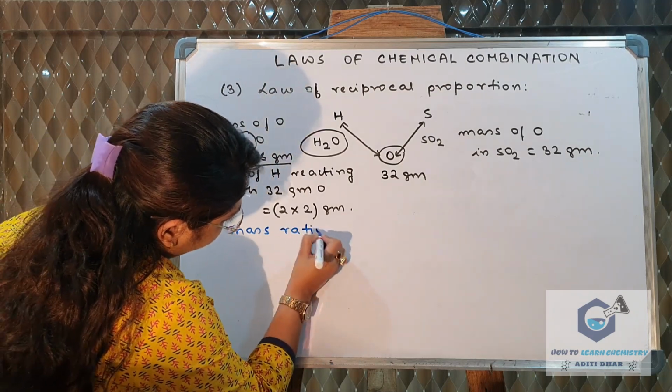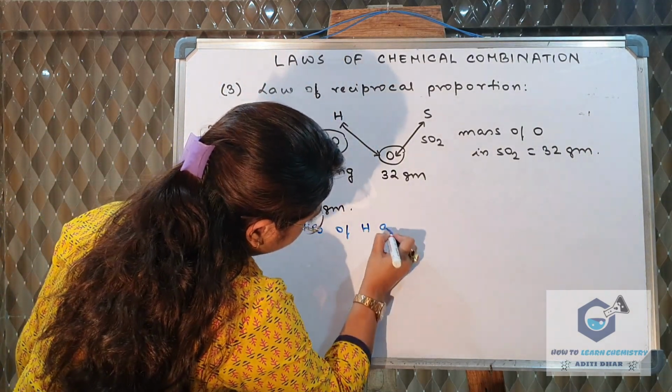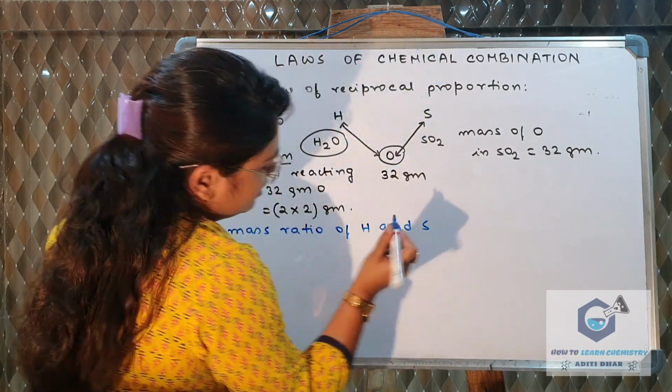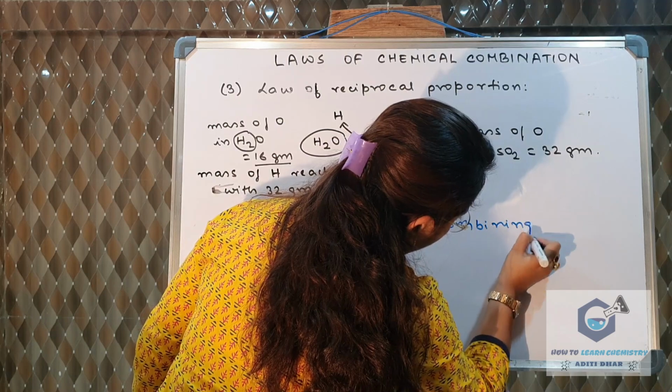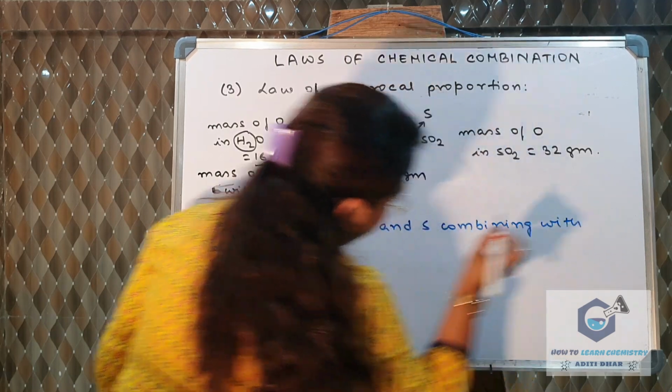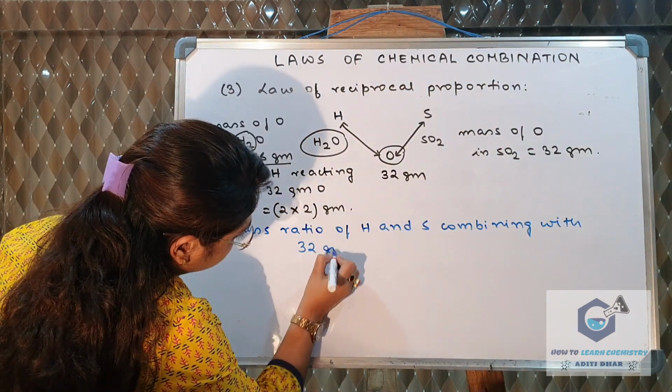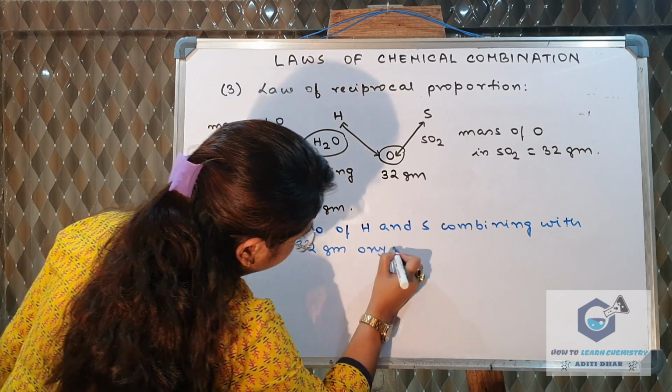Mass ratio of hydrogen and sulfur combining with 32 grams oxygen.